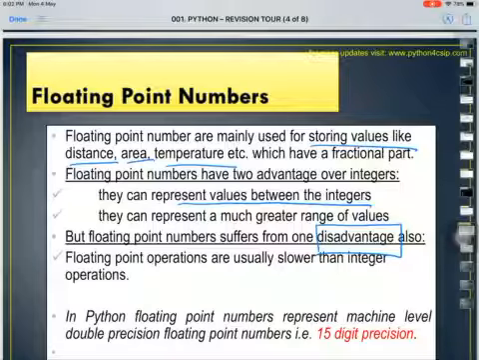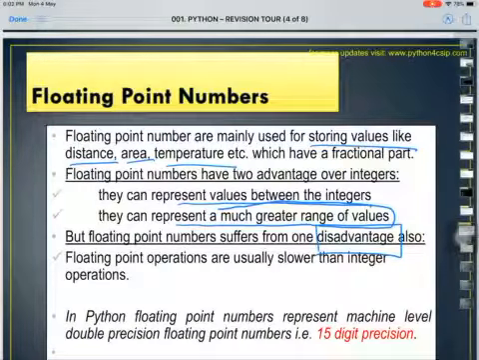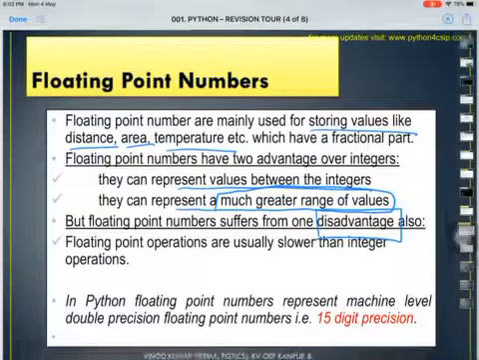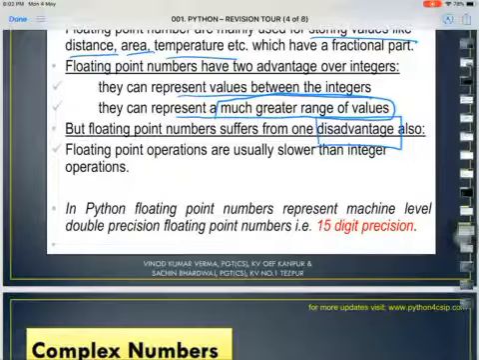The second thing is that it can represent a much greater range of values. It has a large range of values as compared to integer. Must be clear. Next, we have one disadvantage also. Let us see what it is. It is slower than integer.